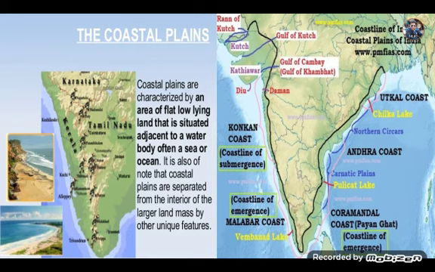And let's talk about the eastern coastal plain. The eastern coastal plain is much wider and drier than the west, and a number of deltas you will find here, particularly the Kaveri delta, which is mainly suitable for the cultivation of rice, so much so that this region, the Kaveri delta, is often called the granary of South India. Okay, the Andhra plain lying south of Utkal extends up to Pulicat Lake,